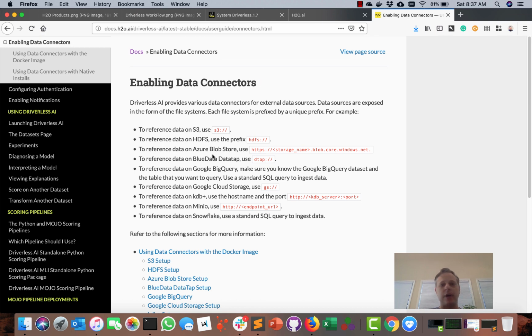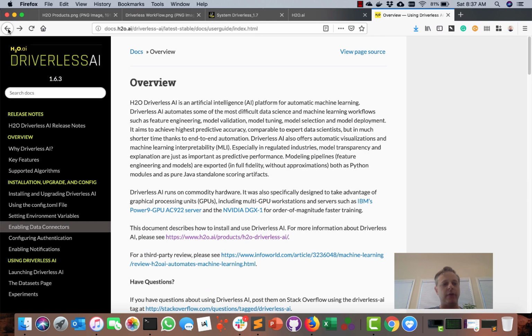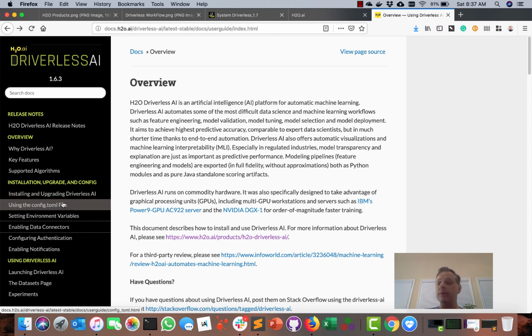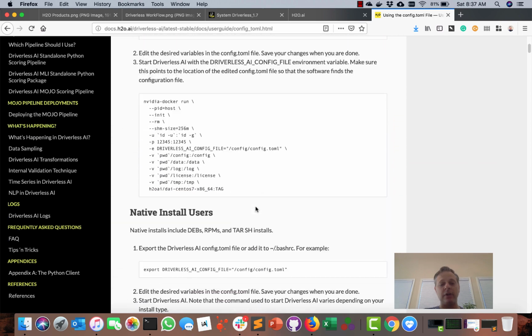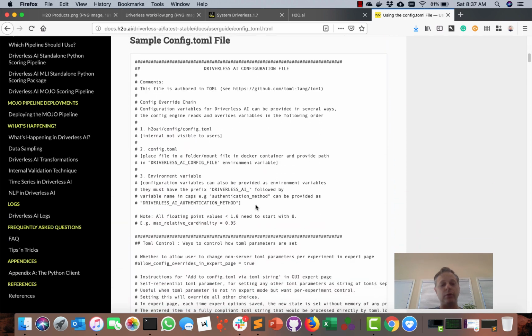Everything that Driverless does here is based off of the config.toml file, and you can find a sample one over here. And in here you can see a lot of different things are grayed out with hashtags and so forth. If you scroll through here, you can set things like your level of cardinality, what type of correlation values, if you want to drop everything at 70% or less or whatever it is.